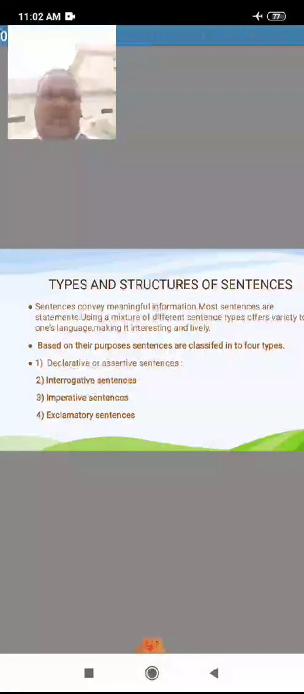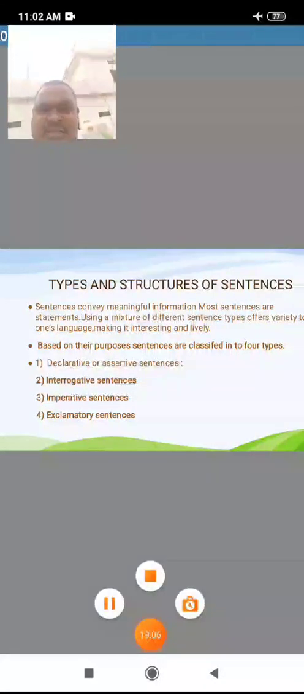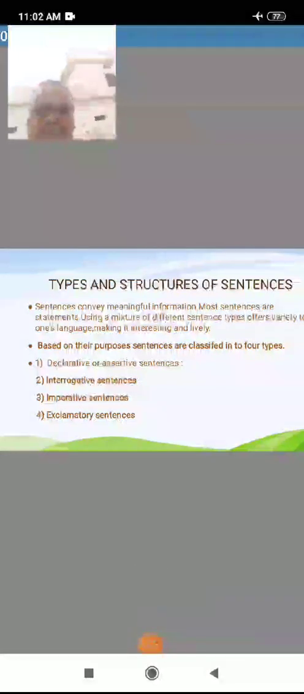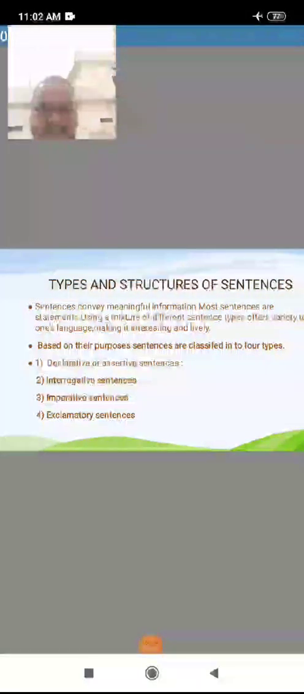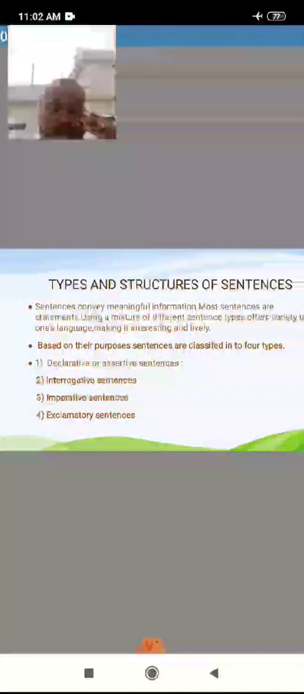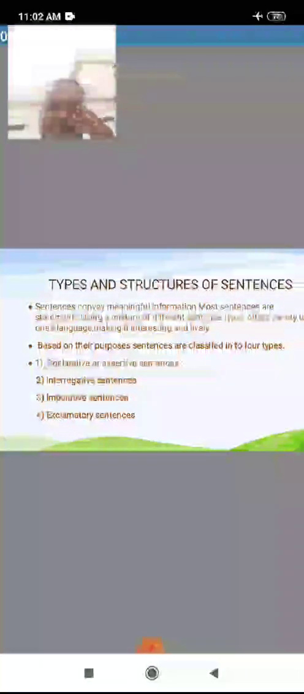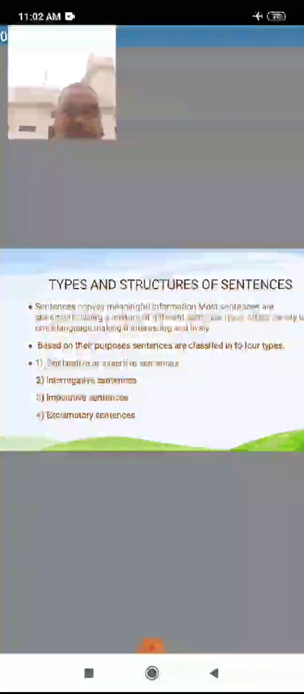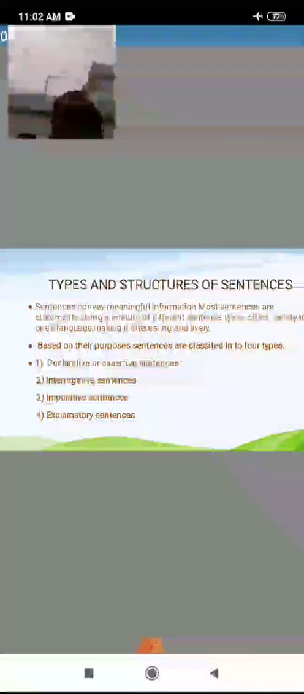This is called the types of structures of sentences. And one more thing, this is important. Sentences are also classified into 4 types, I said to you. And again, sentences are classified into 3 types based on the kind of classes.